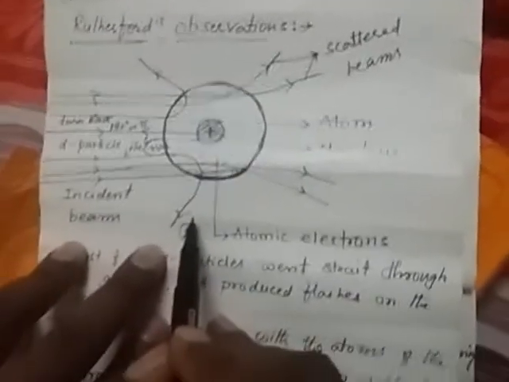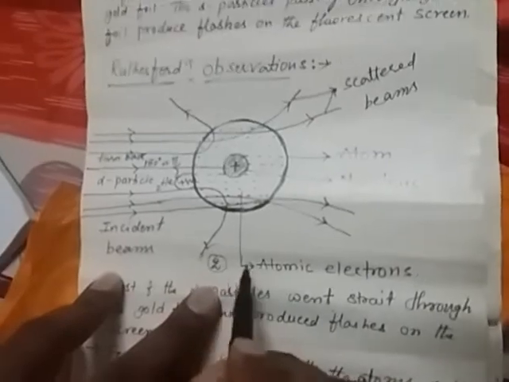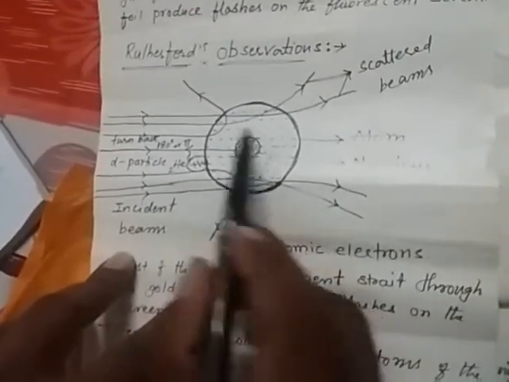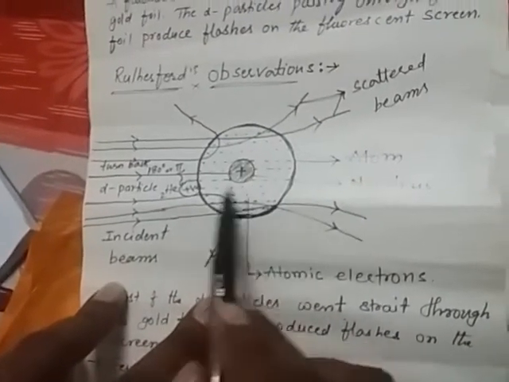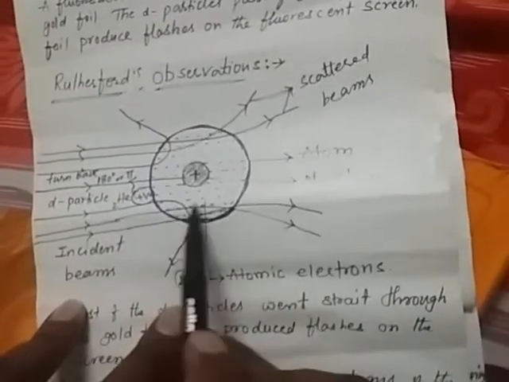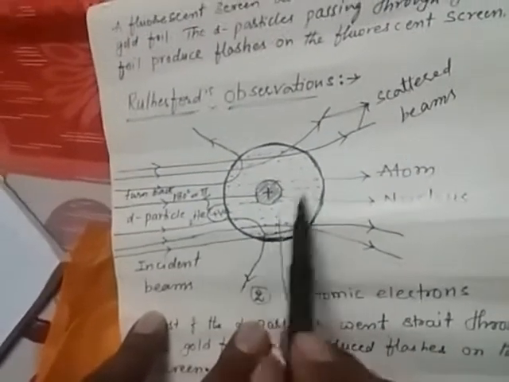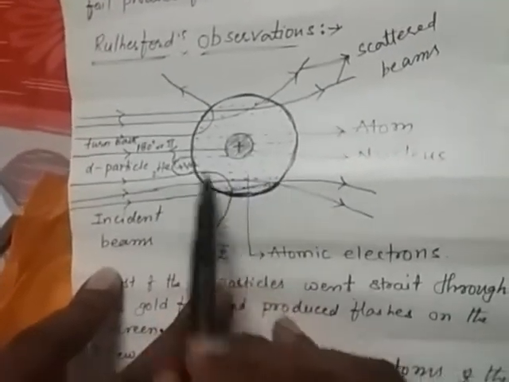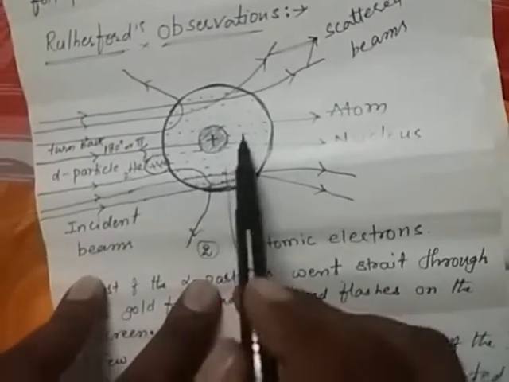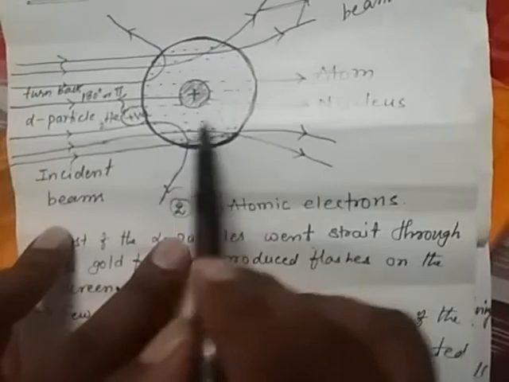Second, it does not explain the arrangement of the electrons around the nucleus, and it also does not explain the spectral lines of the atom. These are the failures or limitations of the Rutherford atomic model.